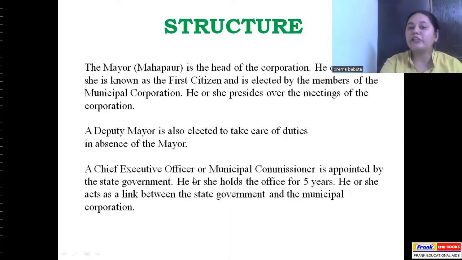A chief executive officer or municipal commissioner is appointed by the state government. He or she holds the office for 5 years. He or she acts as a link between the state government and the municipal corporation.